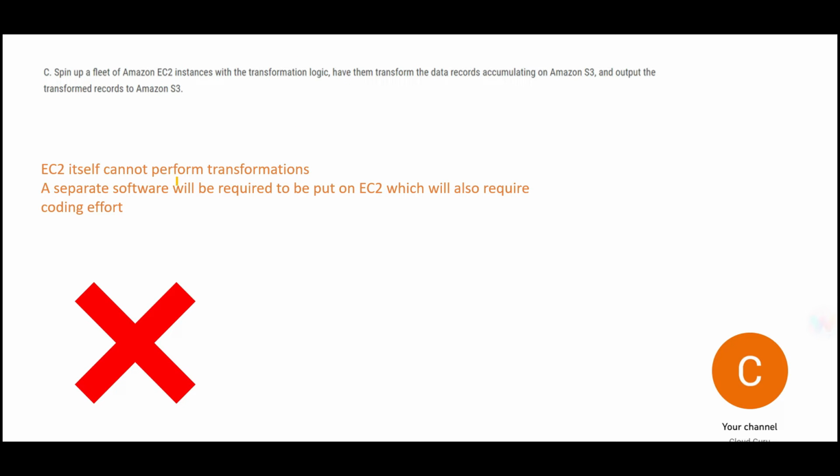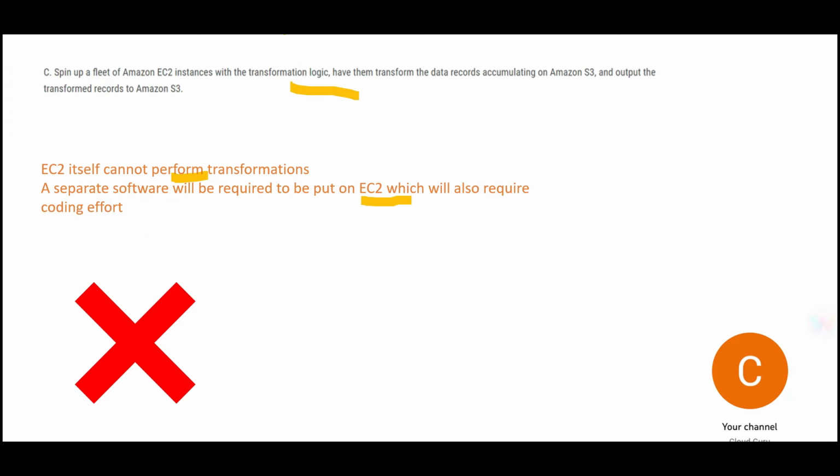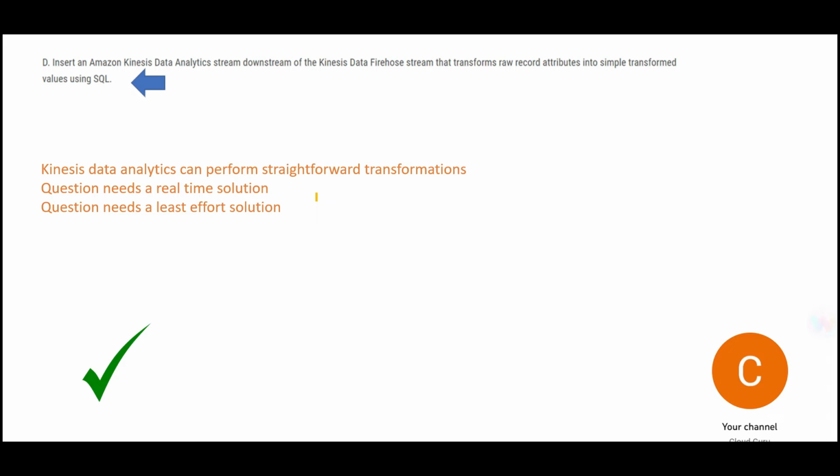See, EC2 instances cannot perform transformations themselves. You need separate software to be put on the EC2 instance. Where is that software? That information is missing here. And again, that software, maybe Python, maybe Scala or something, will require development effort. So the question already says least amount of development effort. So this is wrong. We are just left with one answer, and this is correct.